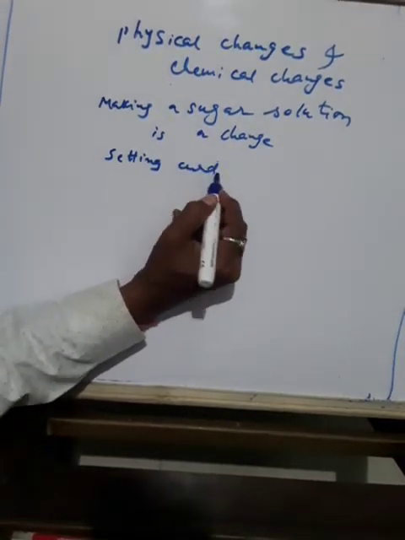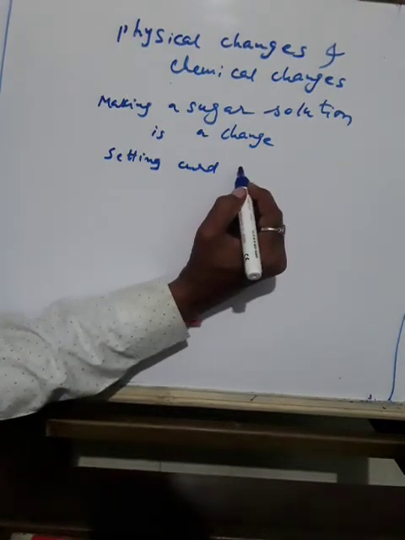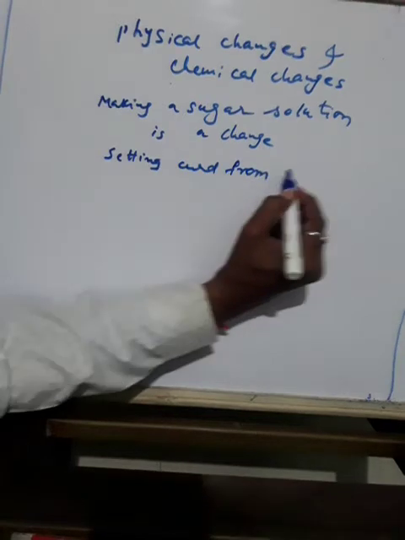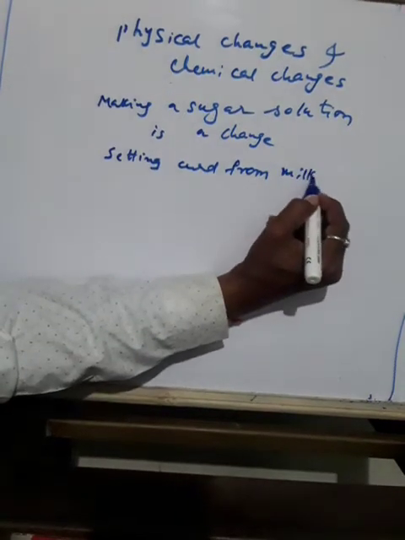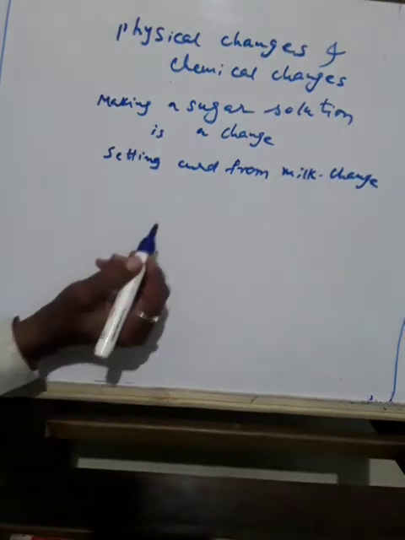Setting curd means obtaining curd from milk. That setting process is called a change. Setting curd from milk is also a change.